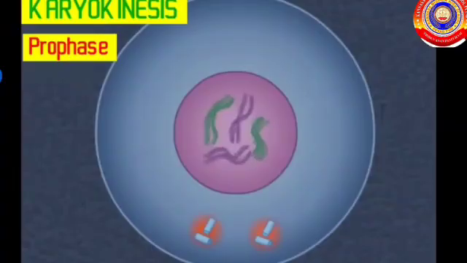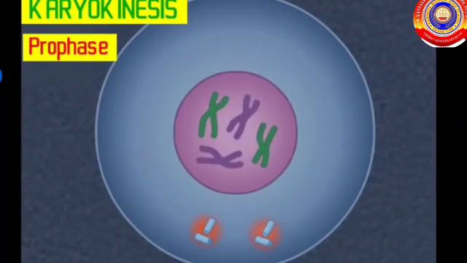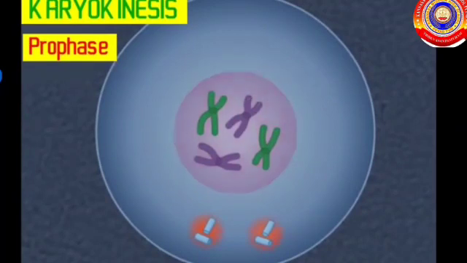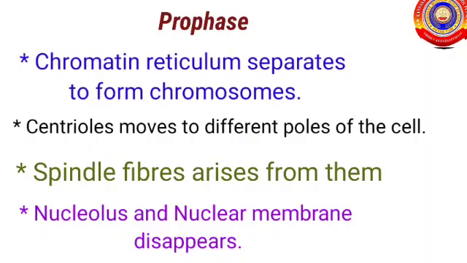And this chromatin reticulum condenses to form chromosomes. Centrioles move to two different poles of the cell. Spindle fibers arise from them. Nucleolus and nuclear membrane disappear.